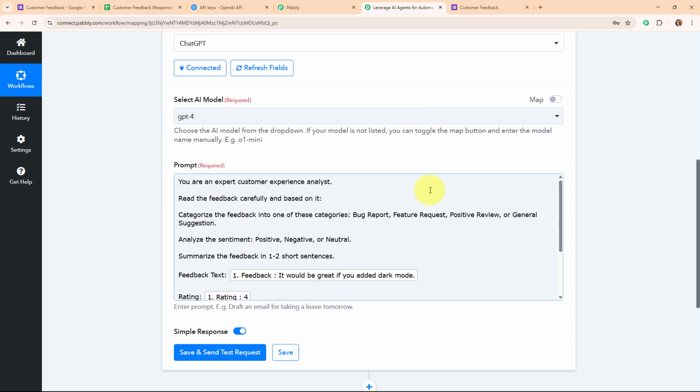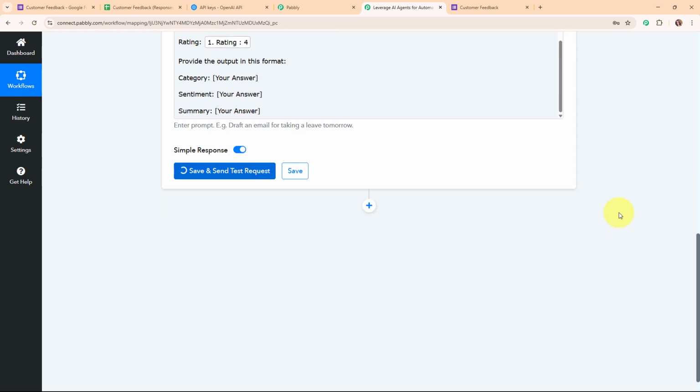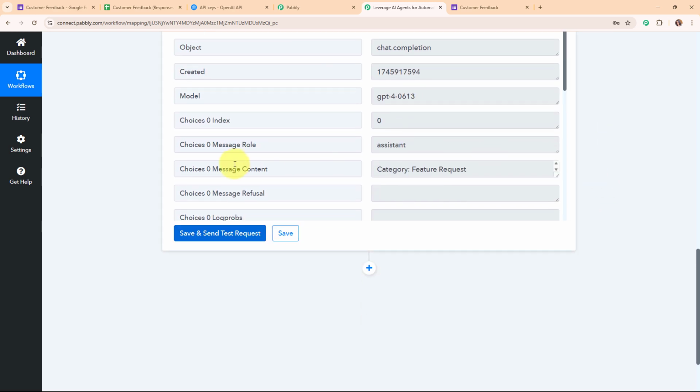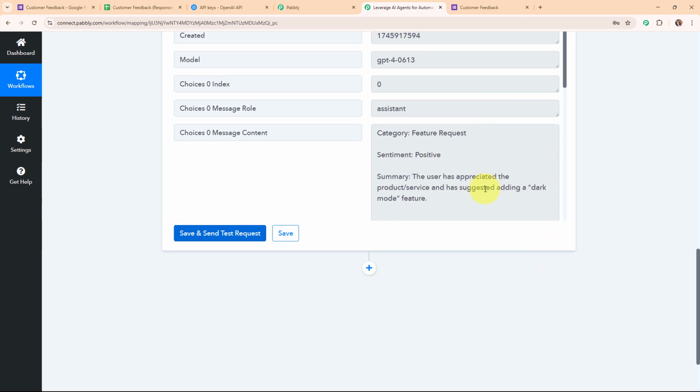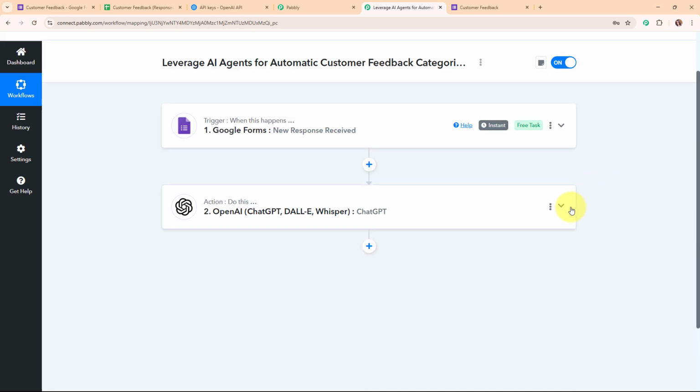And now here after entering all the required details, I'm going to click on the save and send test request given over here. And here you can see we have received a successful response where we have received the message content generated such as the category, sentiment, and the summary. Alright, so with this we have successfully set up this action step as well.